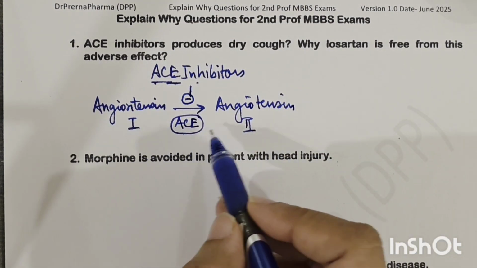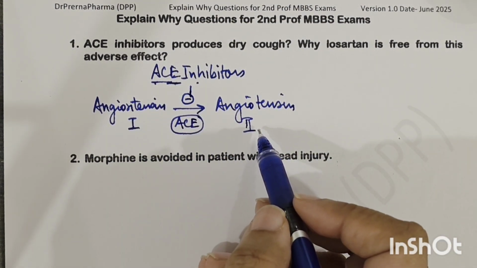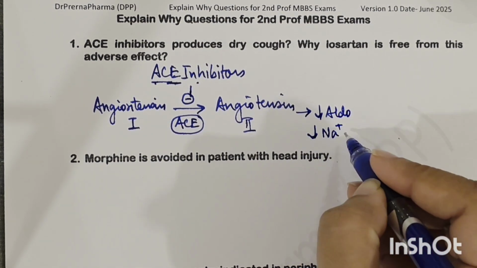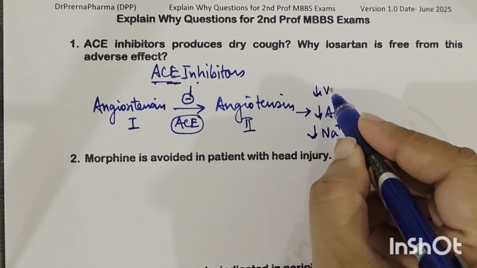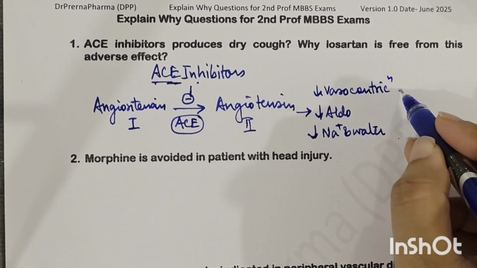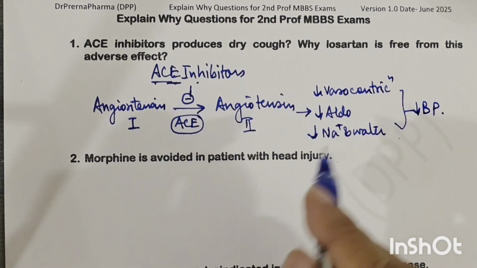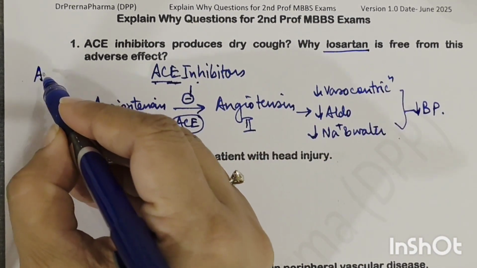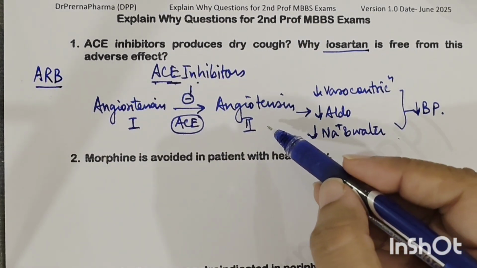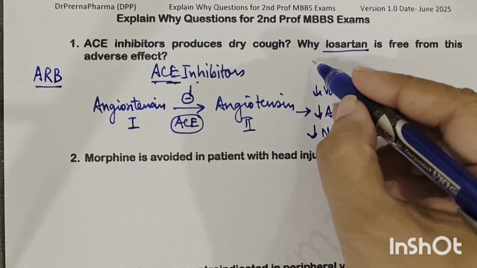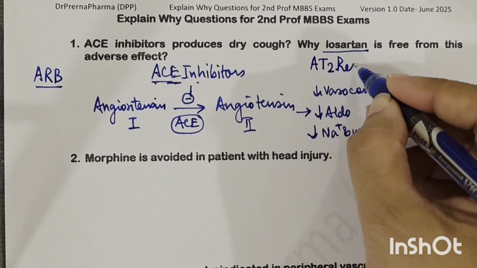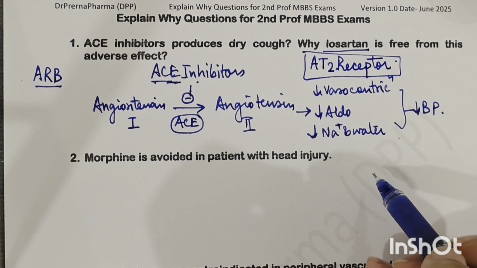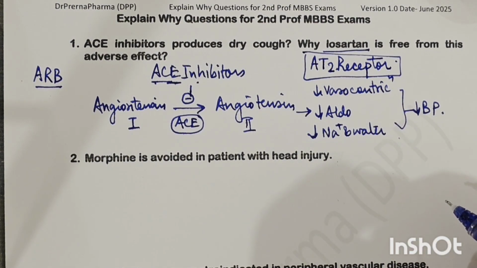Now, as a result of inhibition of this conversion, angiotensin 2 is not produced, and as a result there is reduced aldosterone, reduced sodium ion and water retention, and reduced vasoconstriction, and that helps in reducing the blood pressure. So this is the action of angiotensin converting enzyme inhibitors. There is another drug, that is losartan. Now losartan is an angiotensin receptor blocker, and it basically blocks the angiotensin 2 receptor. As a result of this blockade, angiotensin 2 is not able to act on that receptor, and so it prevents the action of angiotensin 2.